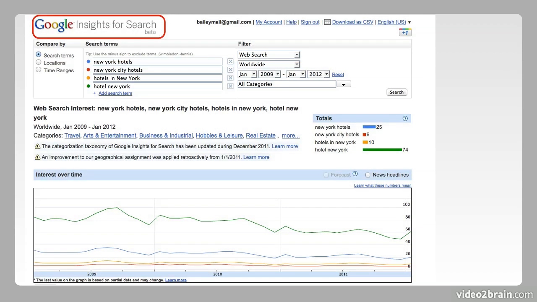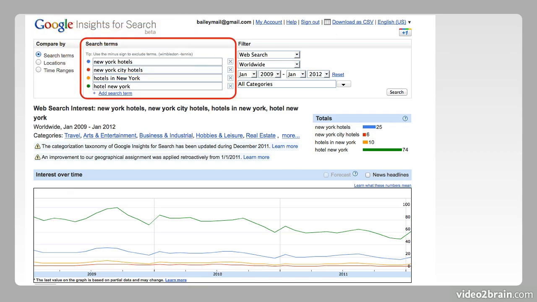Let's first look at Google Insights for search. This tool allows you to compare specific words. So we're going to compare 4 different phrases: New York hotels, New York City hotels, hotels in New York, and Hotel New York. These are 4 different ways when we start researching the keyword New York hotels, we see many different ways that people are searching. So we can double check our keyword research with Google Insights.